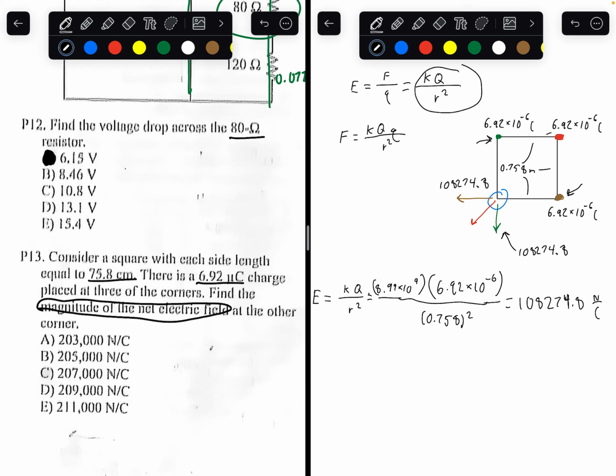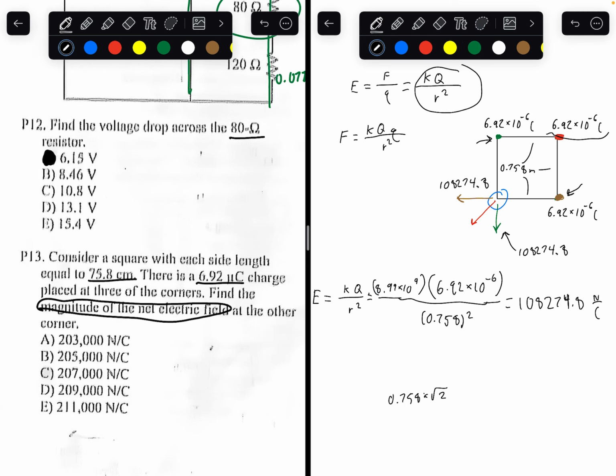The charge on the red point is the same, but the distance between the red point and the blue point is not. If we use the Pythagorean theorem, the 45, 45, 90 triangle, this would be x, that would be x, this would be root 2 x. Using that, we know the distance between the red and the blue point is going to be 0.758 times the square root of 2. You can also use the Pythagorean theorem here. If you find these two lengths, you can find the hypotenuse of the triangle. So that's what R is going to equal.